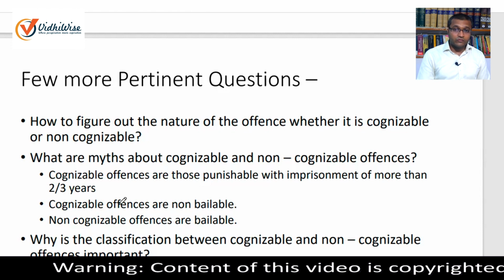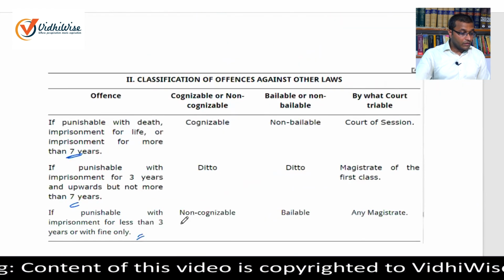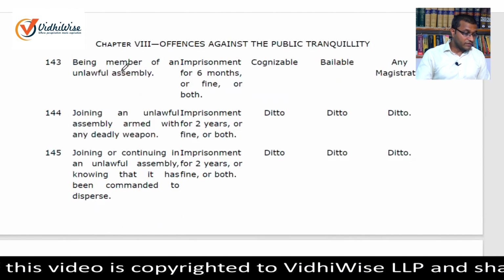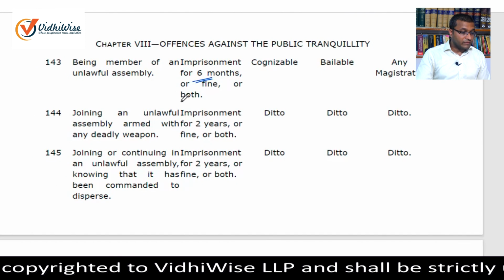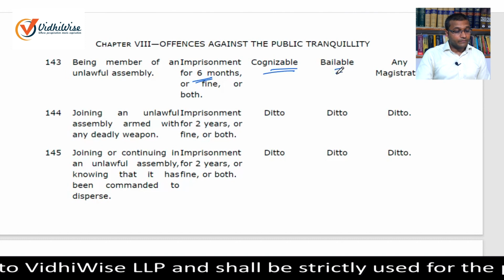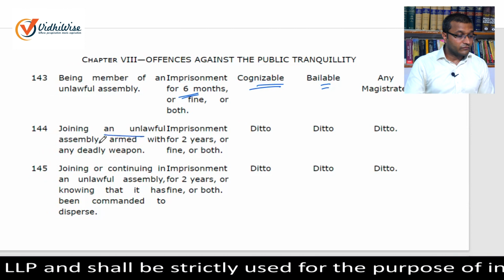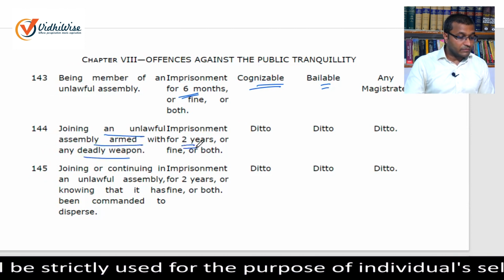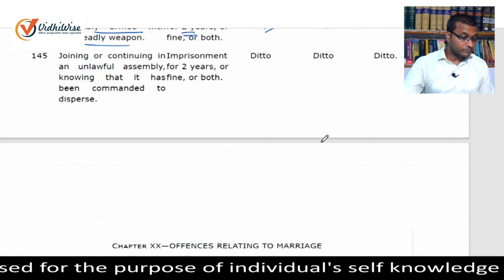For a reality check, we have to refer again to the schedule. If you come to the schedule, you see that under section 143, as you can see on the screen, the offence of being a member of an unlawful assembly is punishable with imprisonment of 6 months only, but the nature of the offence is cognizable and it is bailable. Under section 144, the offence of joining an unlawful assembly armed with any deadly weapon is punishable with imprisonment for 2 years and it is again cognizable and bailable.